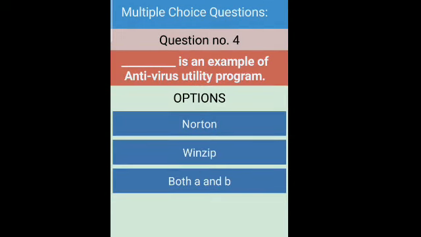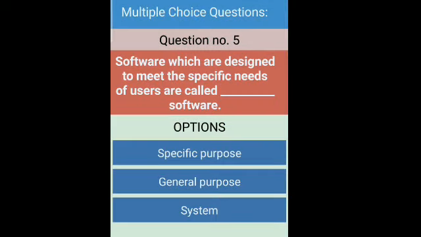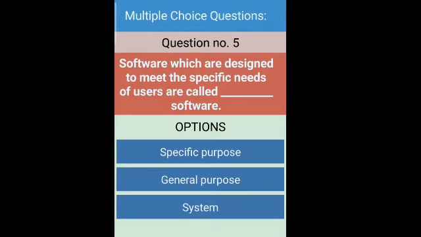Question number 4 is, dash in an example of antivirus utility program. As you know, WinZip is used for compression for shrinking the files, and Norton is an example of antivirus. So the right answer is Norton. Right. Answer. Question number 5 is, software which are designed for specific needs of user are called dash software.